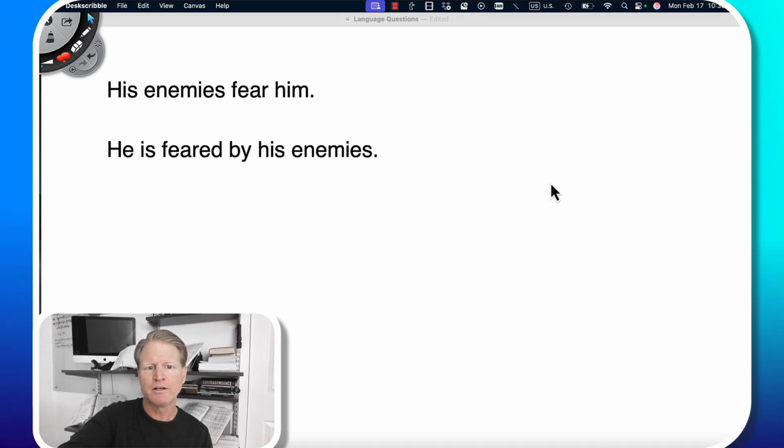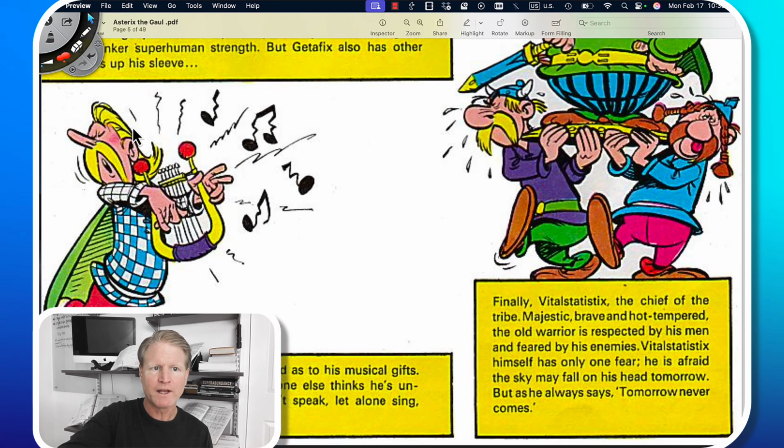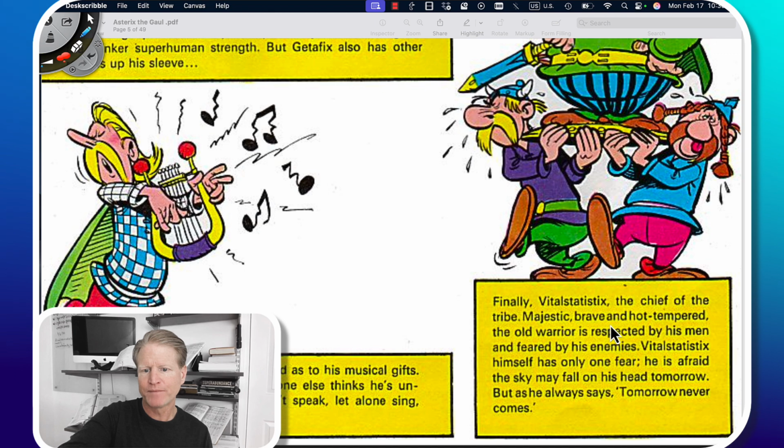In the story here, we have a passive sentence. So the old warrior, subject of the sentence, he is respected. Respected is the verb. Is is a helping verb. Is respected is a passive sentence. It's a verb phrase.